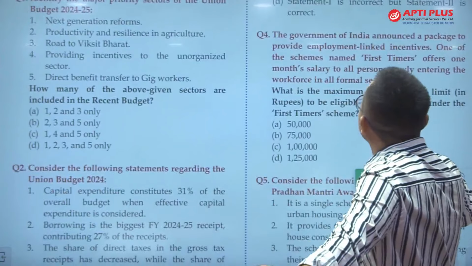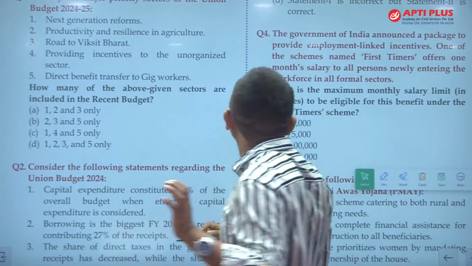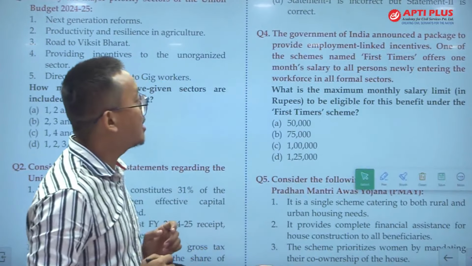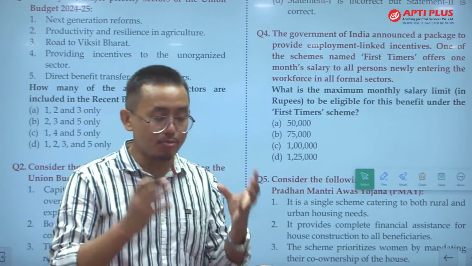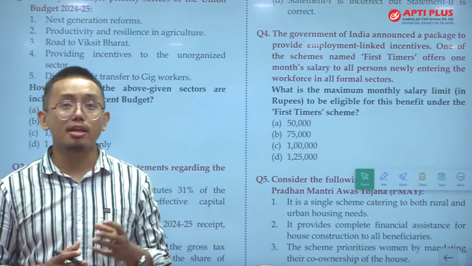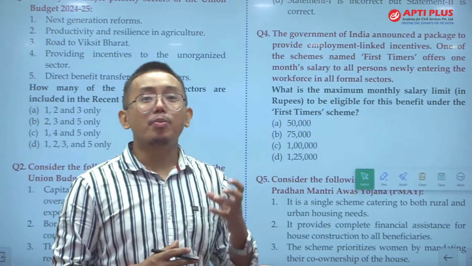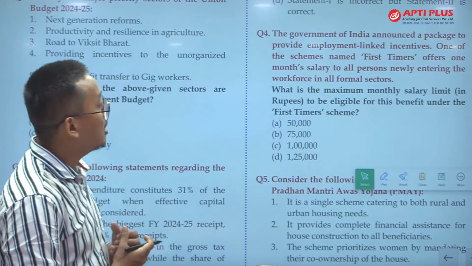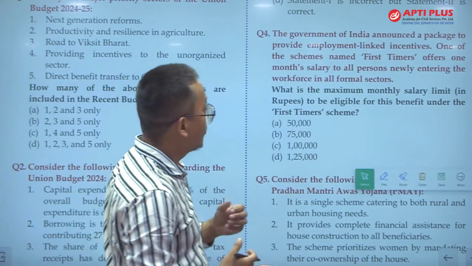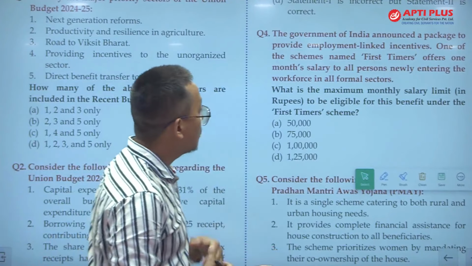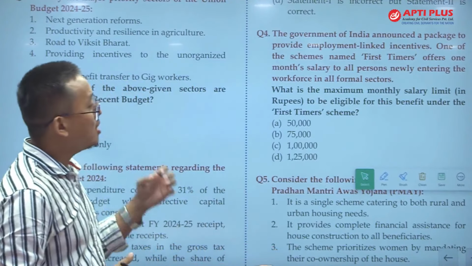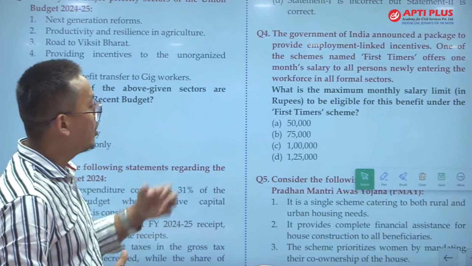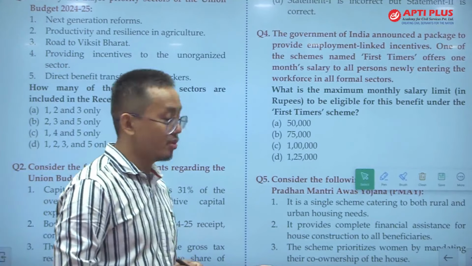Question number 4. The Government of India announced a package to provide employment linked incentive. ठीक है, so Government of India ने इस बजट में एक important scheme launch किया है. Scheme का नाम है employment linked incentive scheme. And one of the schemes is for the first timers. So the question is: what is the maximum monthly salary limit to be eligible for the benefit under the first timers scheme?